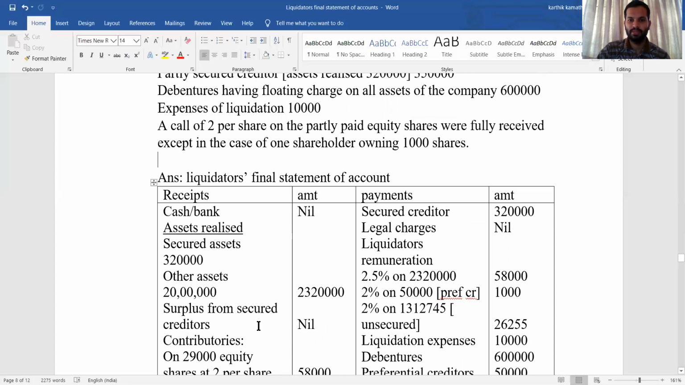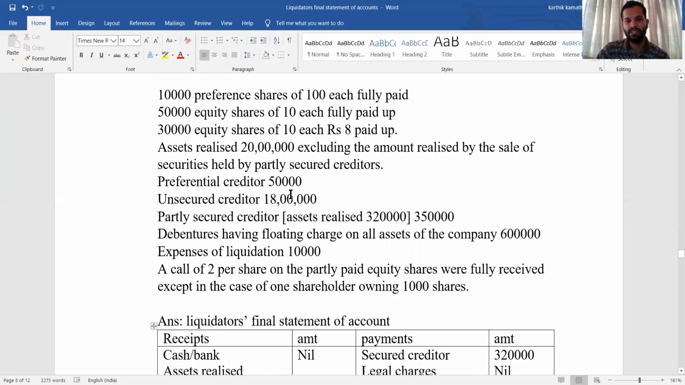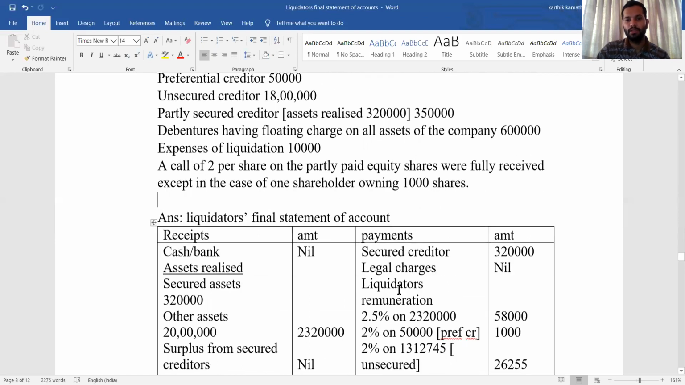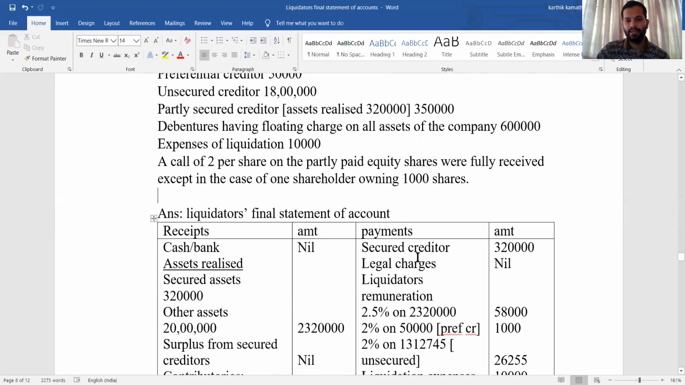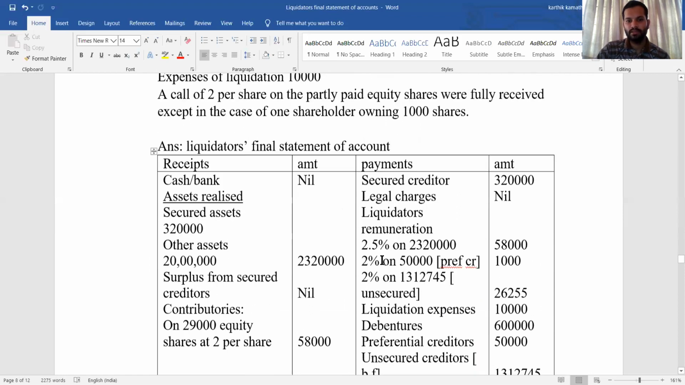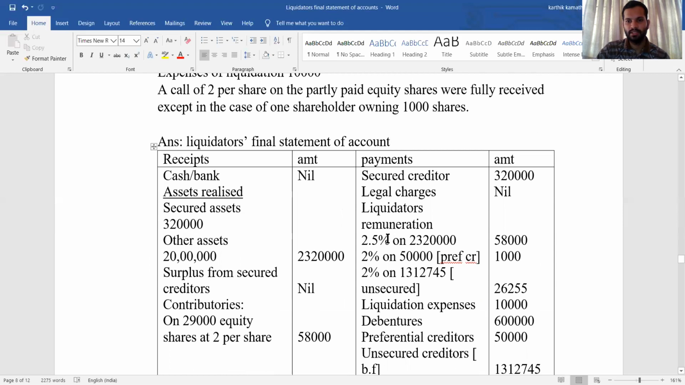Whenever it is realized by the liquidator, what you need to do is enter the secured asset realized in assets realized, and on the payment side, whichever is less of 3,20,000 and 3,50,000, that is 3,20,000, that is the secured creditor. Then you need to enter that on the payment side. Legal charges not given, so nil. Then liquidator's remuneration, that we need to see, there is an adjustment.